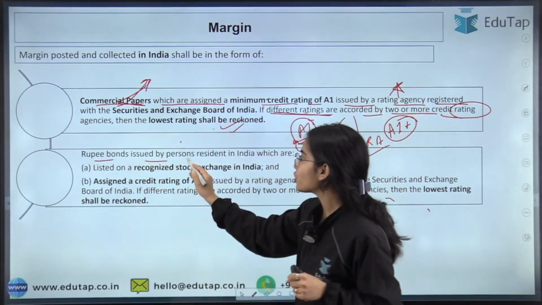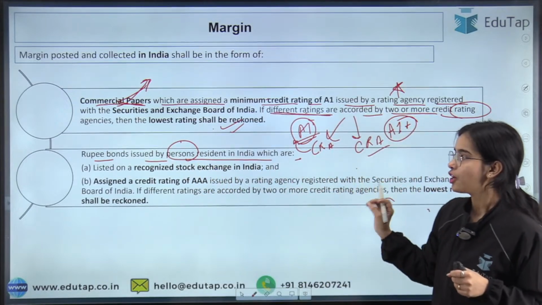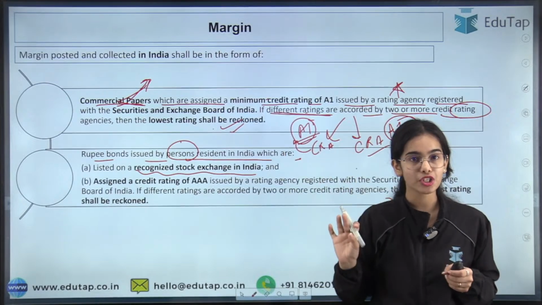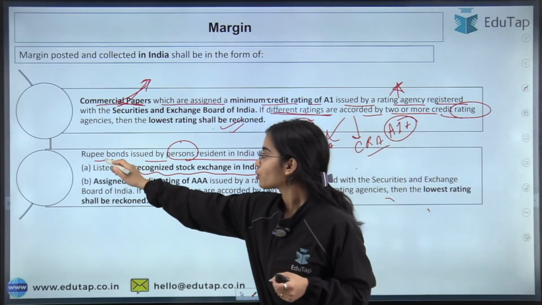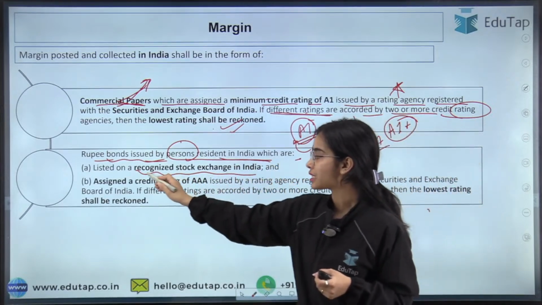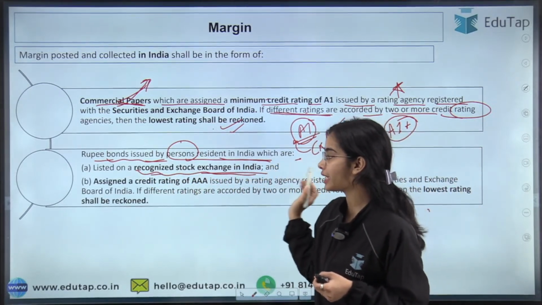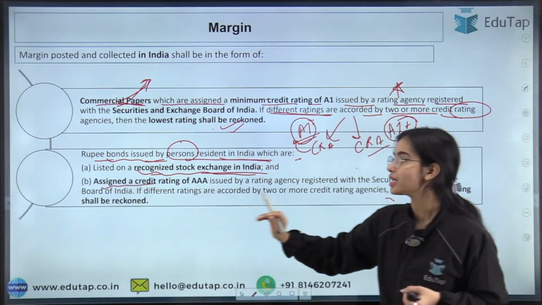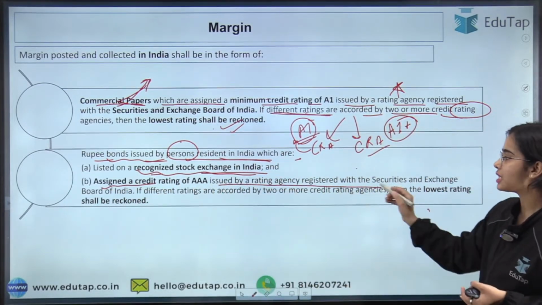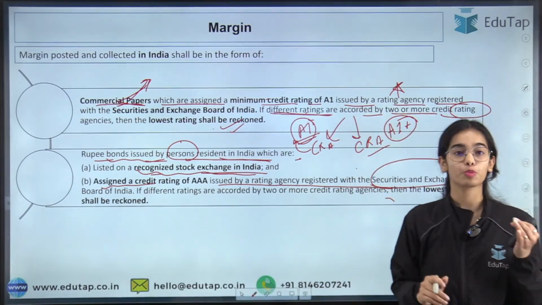Rupee bonds issued by persons resident in India which are listed on a recognized stock exchange in India can be the margin in India, as long as they are assigned a credit rating of AAA issued by a rating agency registered with the Securities and Exchange Board of India.